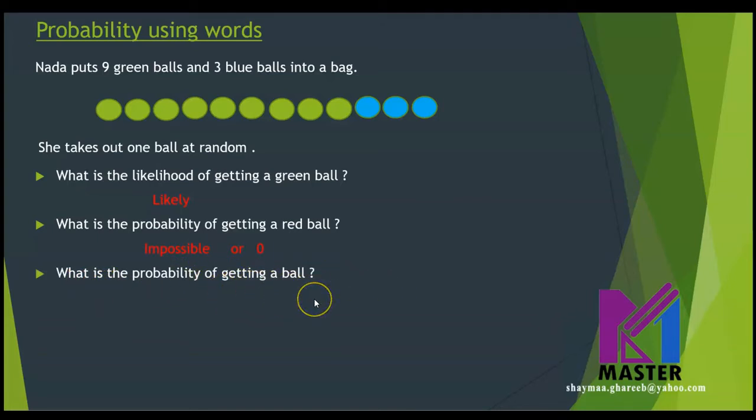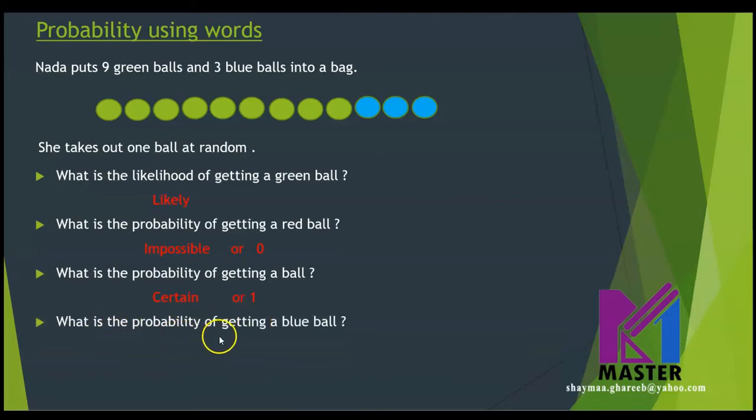No color is mentioned here, so all the balls are in, which means it's a certain action. So the probability here will be certain. And we said before, a certain action written in numbers is 1.